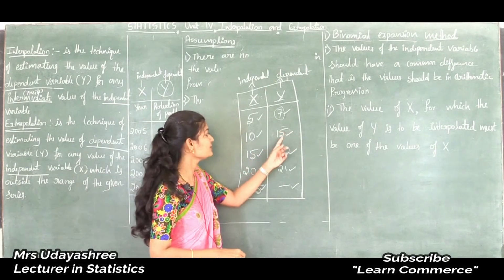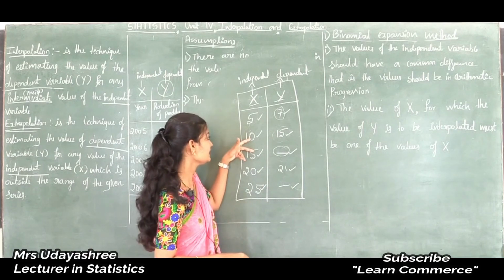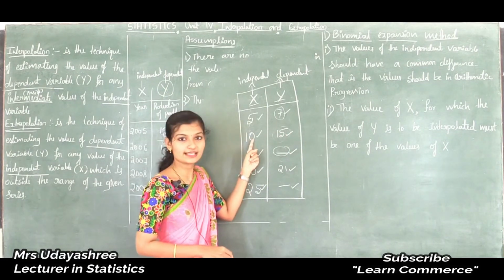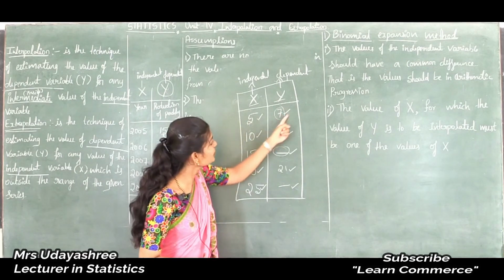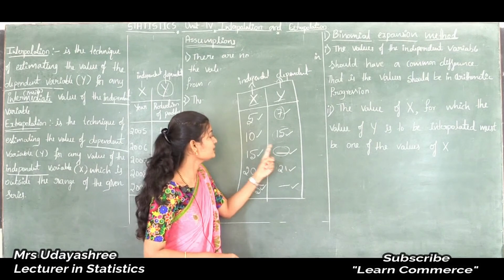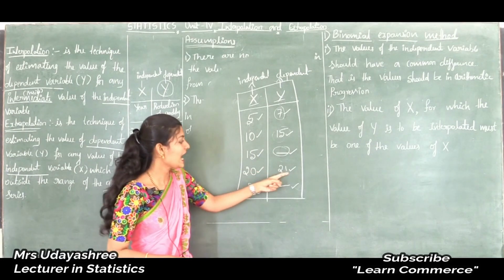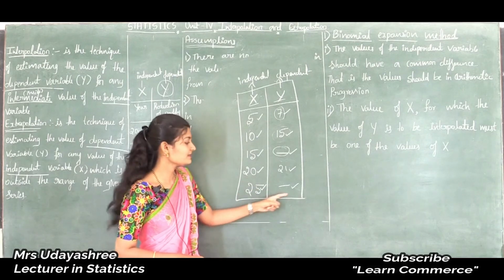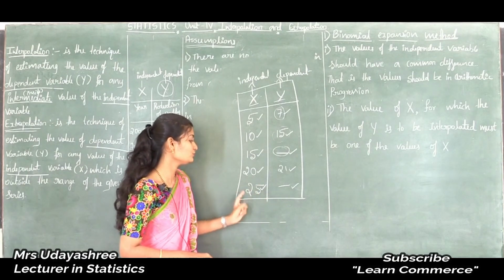So this 15 we can't take as any in-between value from 10 to 15. It should be interpolated to this x value only, and this should be interpolated to this 5 value only. This missing value should be interpolated to this 15 only, and this 21 must be interpolated to 20 only, and this missing value must be interpolated to 25 only.